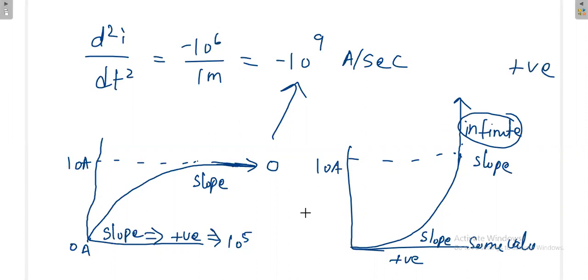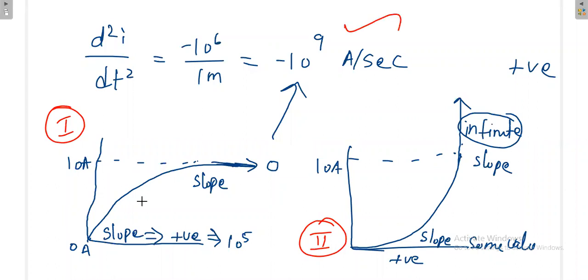But from your experience, how is our voltage or current increasing, is it similar to the first case or the second case? First case only, sir. First case only. So that means this is the correct answer. Like this only our voltage will increase. That means the second order derivative will be negative. It will not be positive. So you need that kind of understanding.